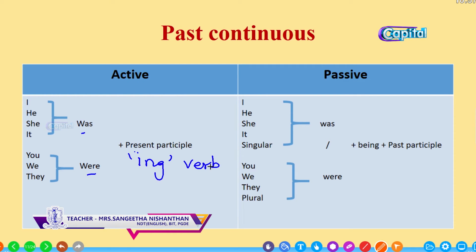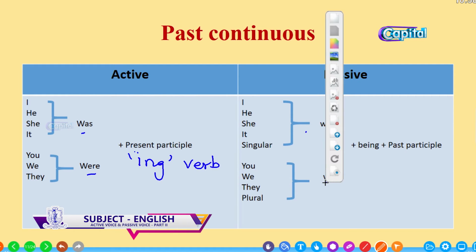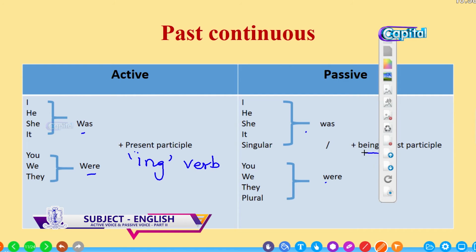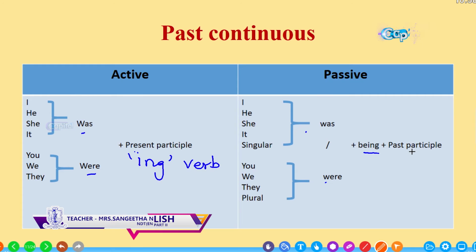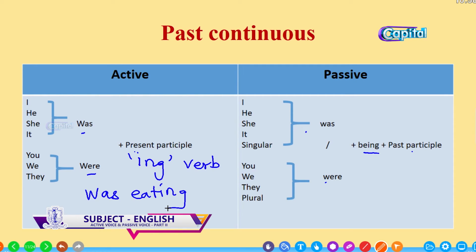And when we change it into passive voice, was or were plus ing is joined with be, and the main verb is changed into the past participle. If it looks like was eating, the passive voice will be was or were being eaten.